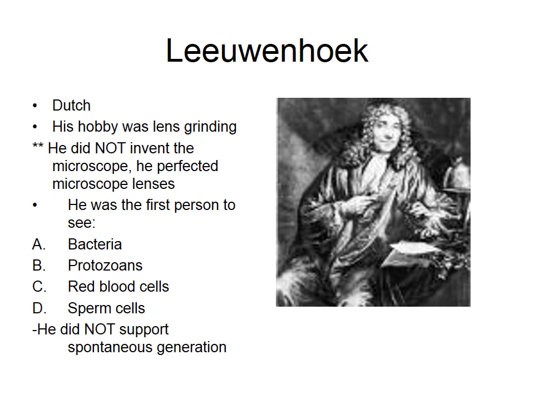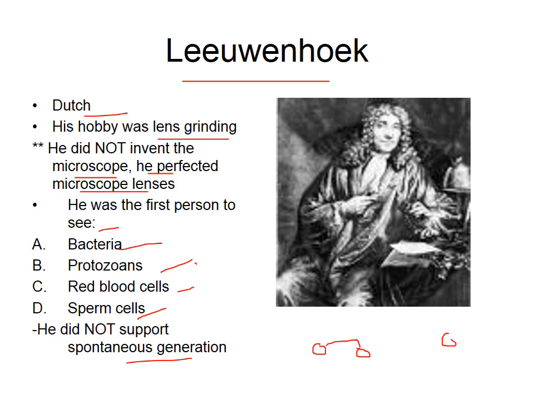Next, Leeuwenhoek. Leeuwenhoek was a Dutch scientist. His hobby was lens grinding, but he did not invent the microscope. He improved the microscope lens, and he was the first person to see bacteria, protozoa, RBCs, and sperm cells. But he did not believe in the spontaneous generation theory. He believed that life originates from pre-existing life, not from a non-living thing.